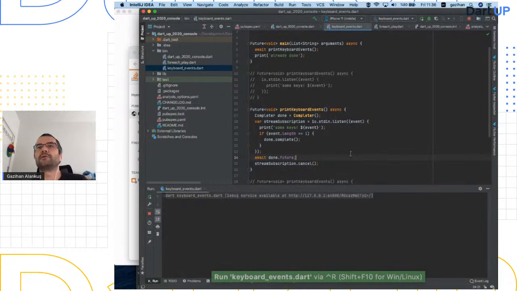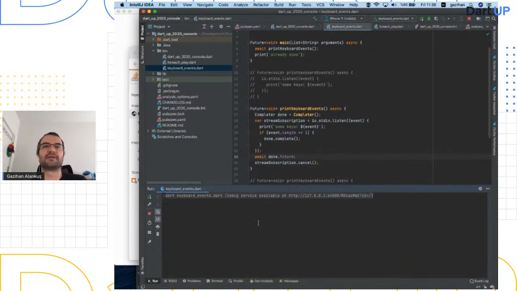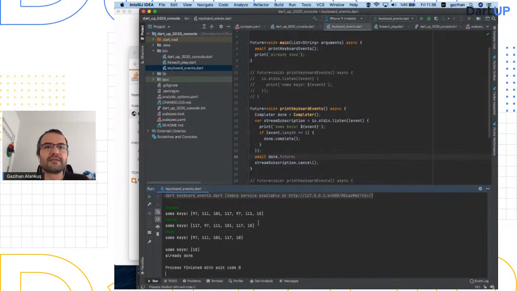I created it in advance because while talking, writing code like this can be tricky. I'm writing things, as you can see, using a Dvorak keyboard layout. Anyway, if I hit enter, it's only length 1. Done, complete happened, and then this line continued, the Stream subscription got canceled, and then it said already done. This awaited function could return then, right? So this is one way to fix those things.